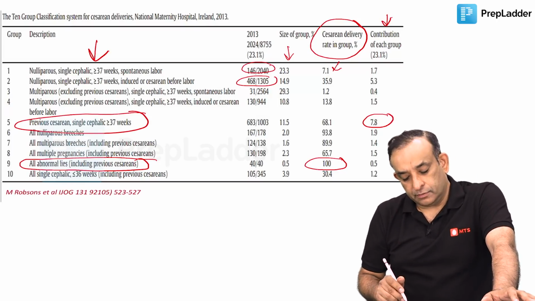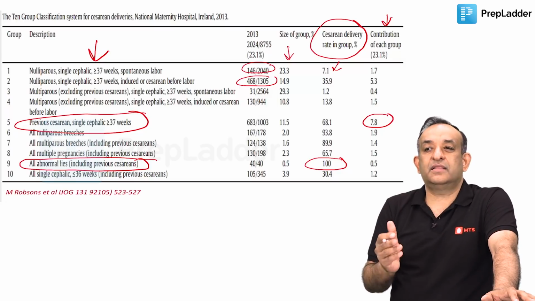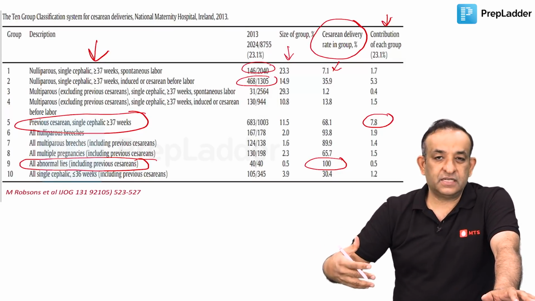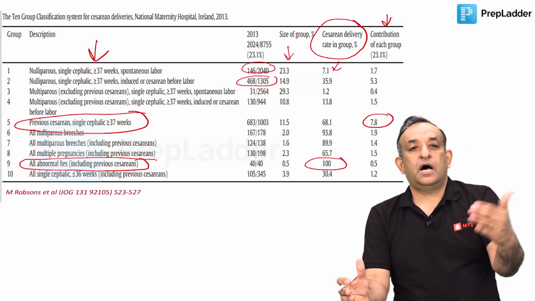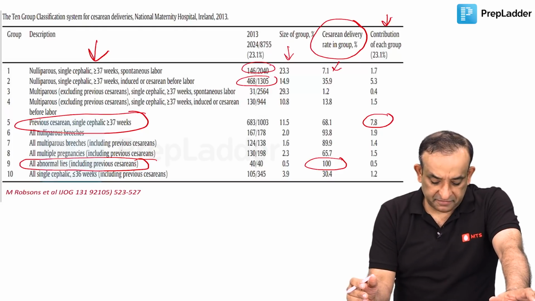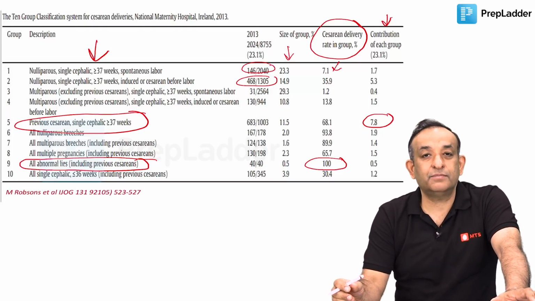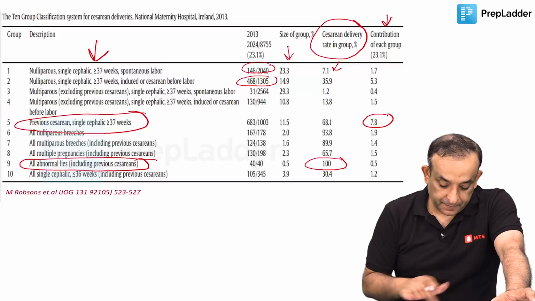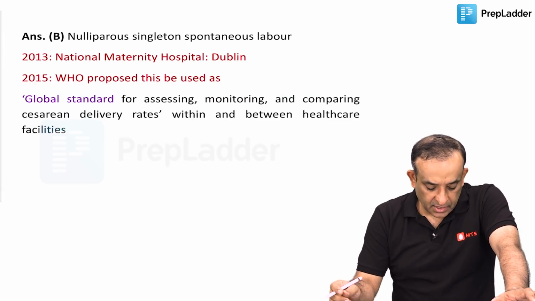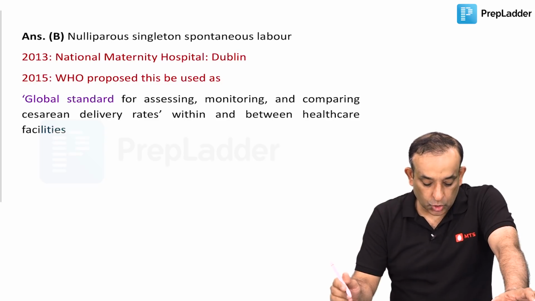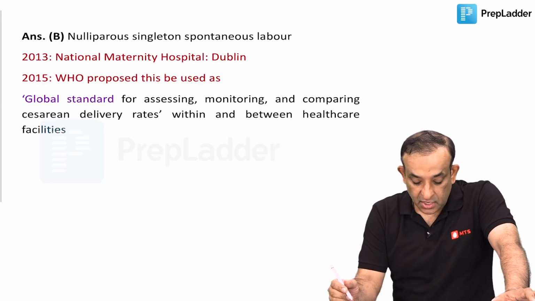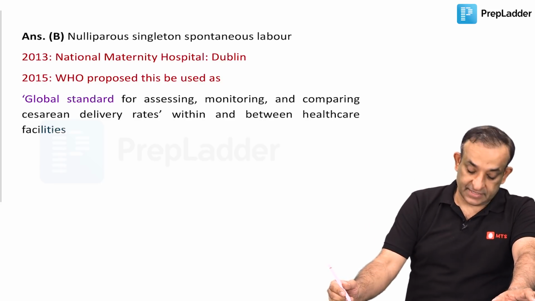All right, so this is how the audit is done, and this is how we represent our data across many hospitals, and then we come to a conclusion how cesareans are done in various institutes. A little tough, but it is there in your exam, so now you have to know it. This is the information which I gave you earlier, that WHO has proposed this as a global standard for assessing, monitoring and comparing cesarean delivery rates within and between healthcare facilities.